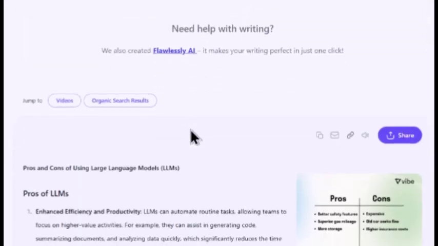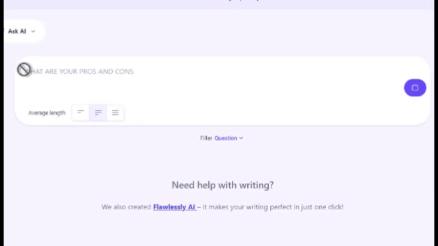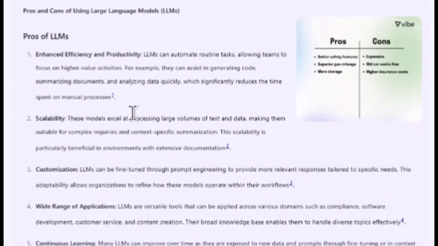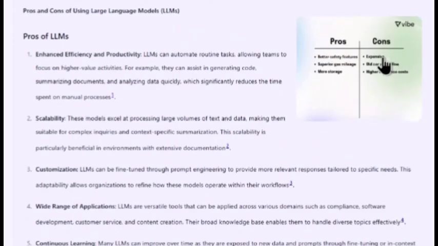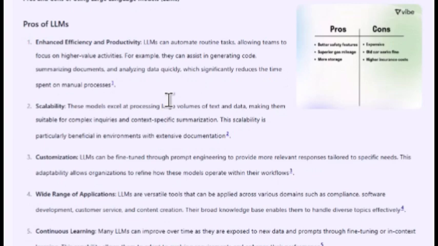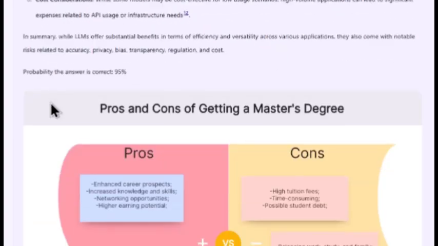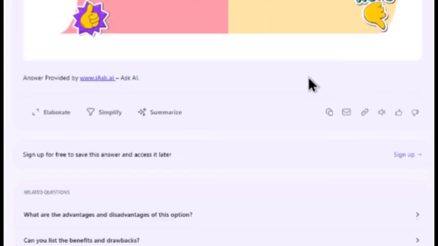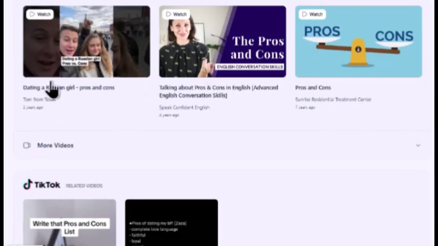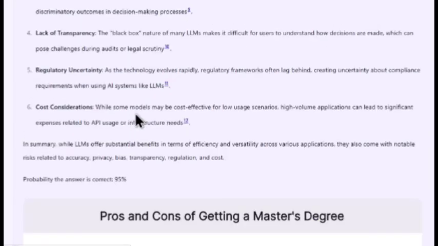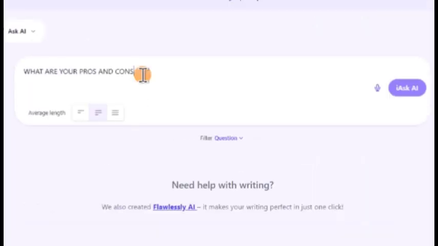When you ask a question, if you're not very specific, like the way I just put this question, it's going to give you a lot of answers. For example, I asked for the pros and cons of using large language models, and it gave the pros and cons of whatever this is supposed to be, vibe. And now, pros and cons of getting a master's degree. You can see it doesn't actually understand the question like that, so I have to be more specific.